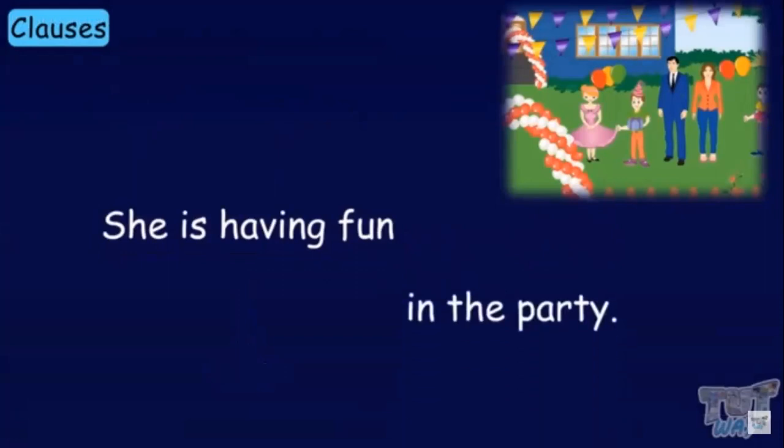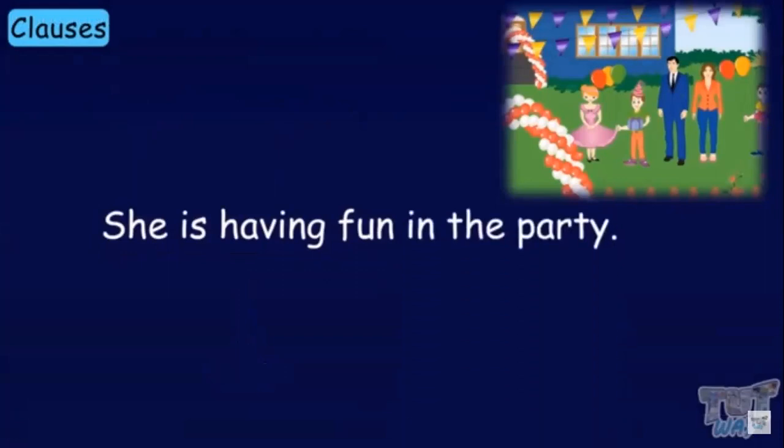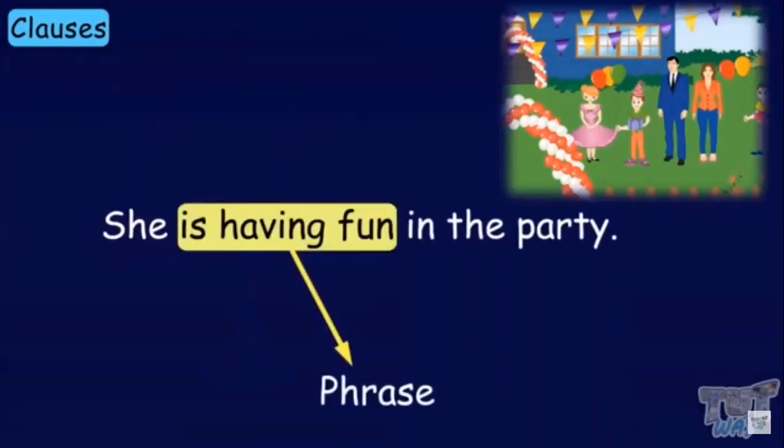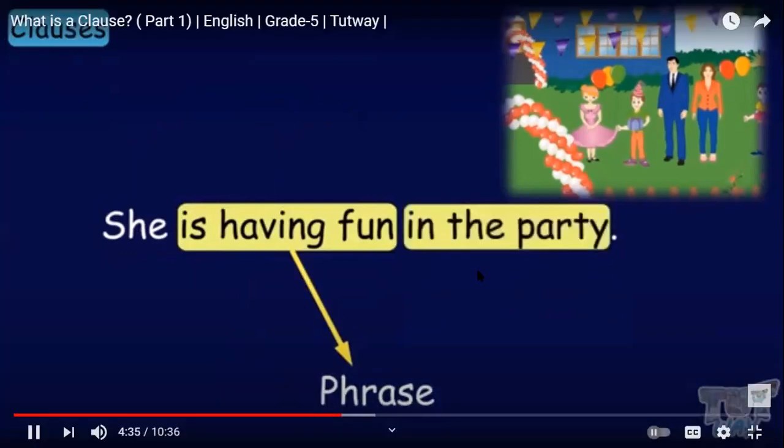Now let's see phrases in this sentence. Is having fun is a phrase, and in the party is a phrase. So what type is it? What's its type? Is having fun. Verb. Great job. Verb phrase. It's a verb phrase because it starts with what?